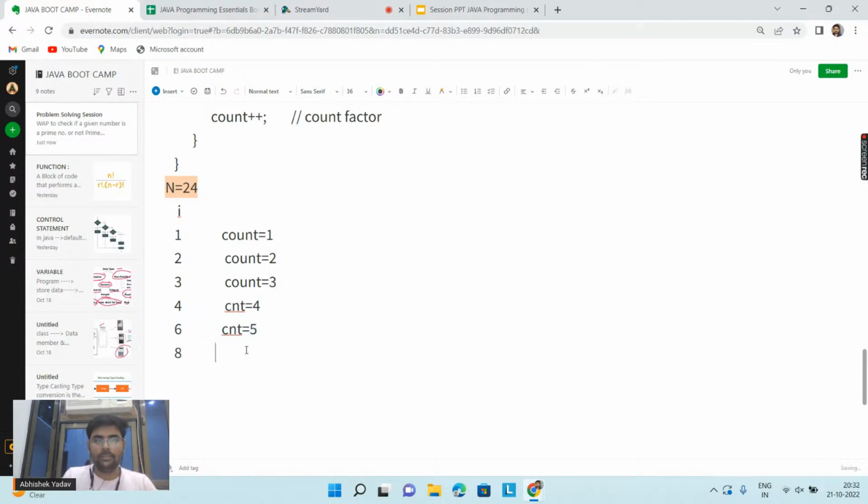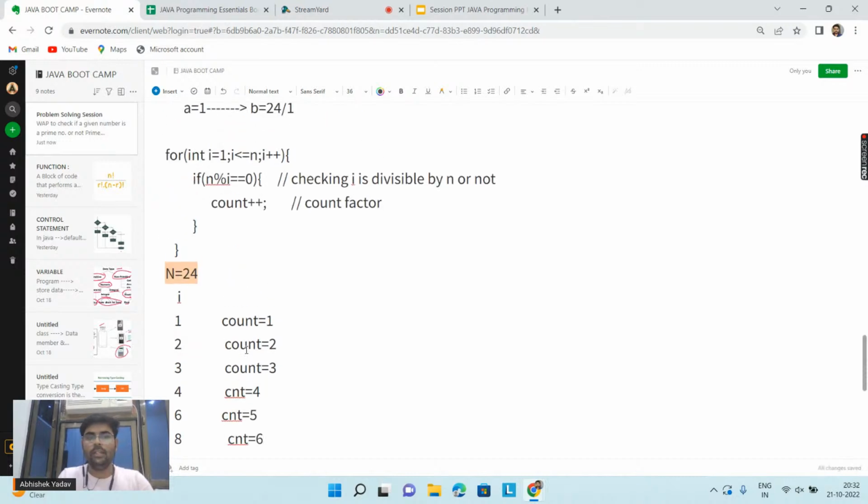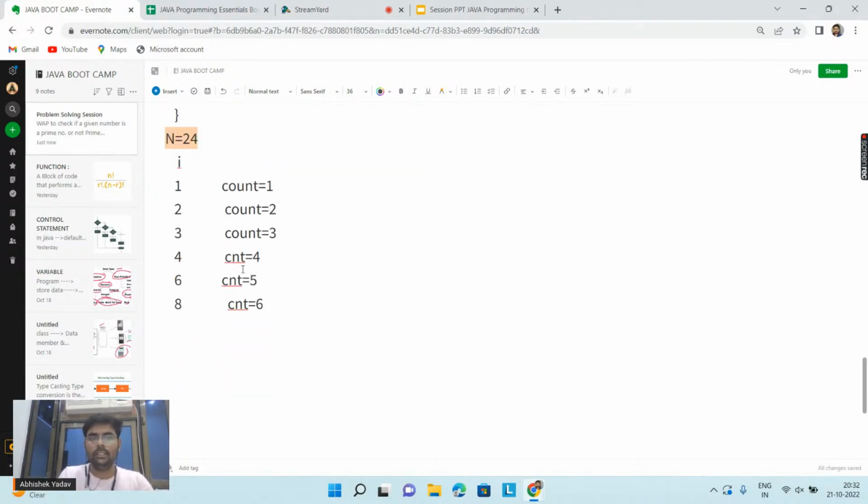Okay, please observe this part. What are we doing inside the for loop? That's why I'm dry running from 1 till 24. After that 9, 10, 11, 12. 12 is a factor of 24. Similarly, the next factor will be what, guys? 12.